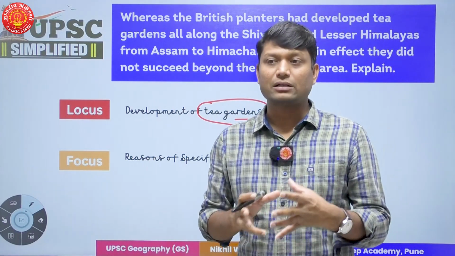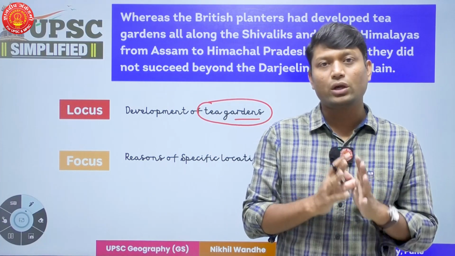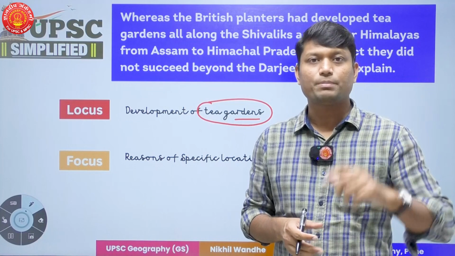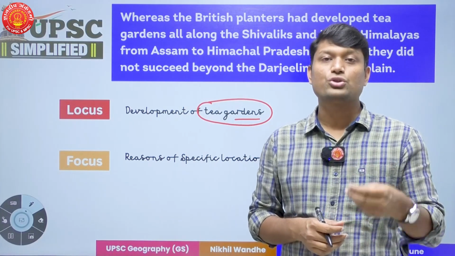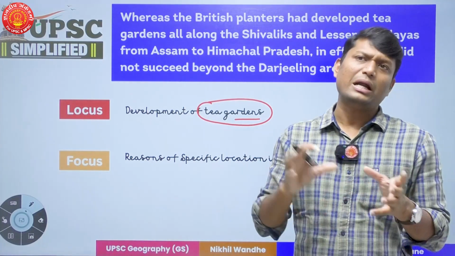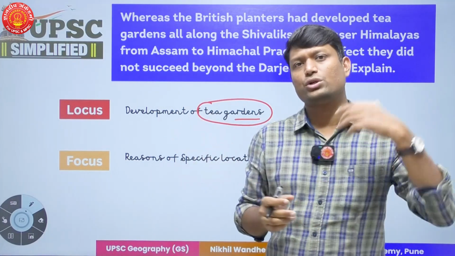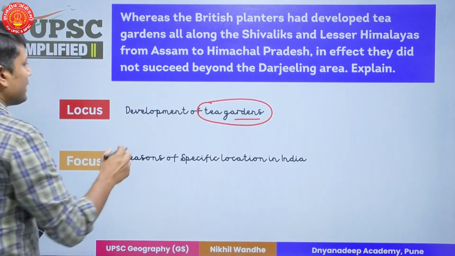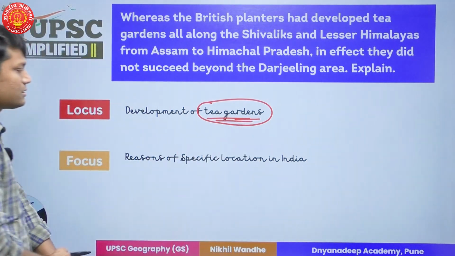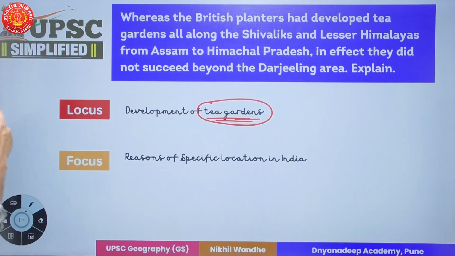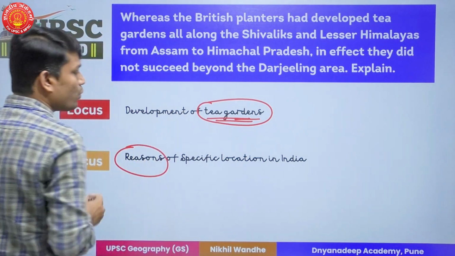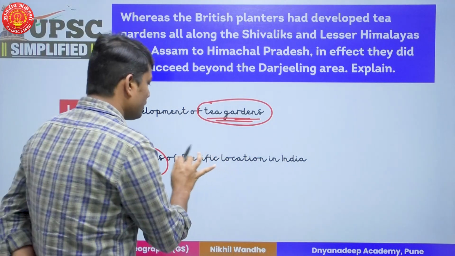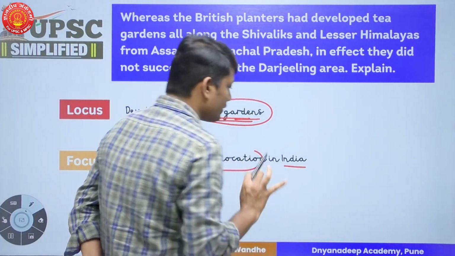What are the various factors which determine the location of tea garden and tea industry, right? Now there is one topic in your syllabus regarding the location of industries, and you can directly relate this particular question to that topic. Now that will be our locus, that is development of tea gardens. And in focus, we have to give reasons why these tea gardens are only successful in specific locations of India.